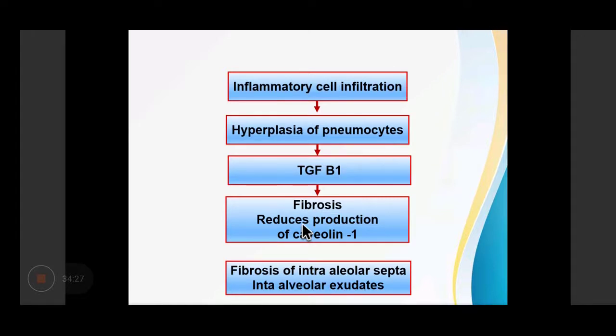And it leads to fibrosis of the intraalveolar septa and formation of intraalveolar exudates, which leads to extensive fibrosis. So there will be areas of immature fibroblastic proliferation called fibroblastic foci.